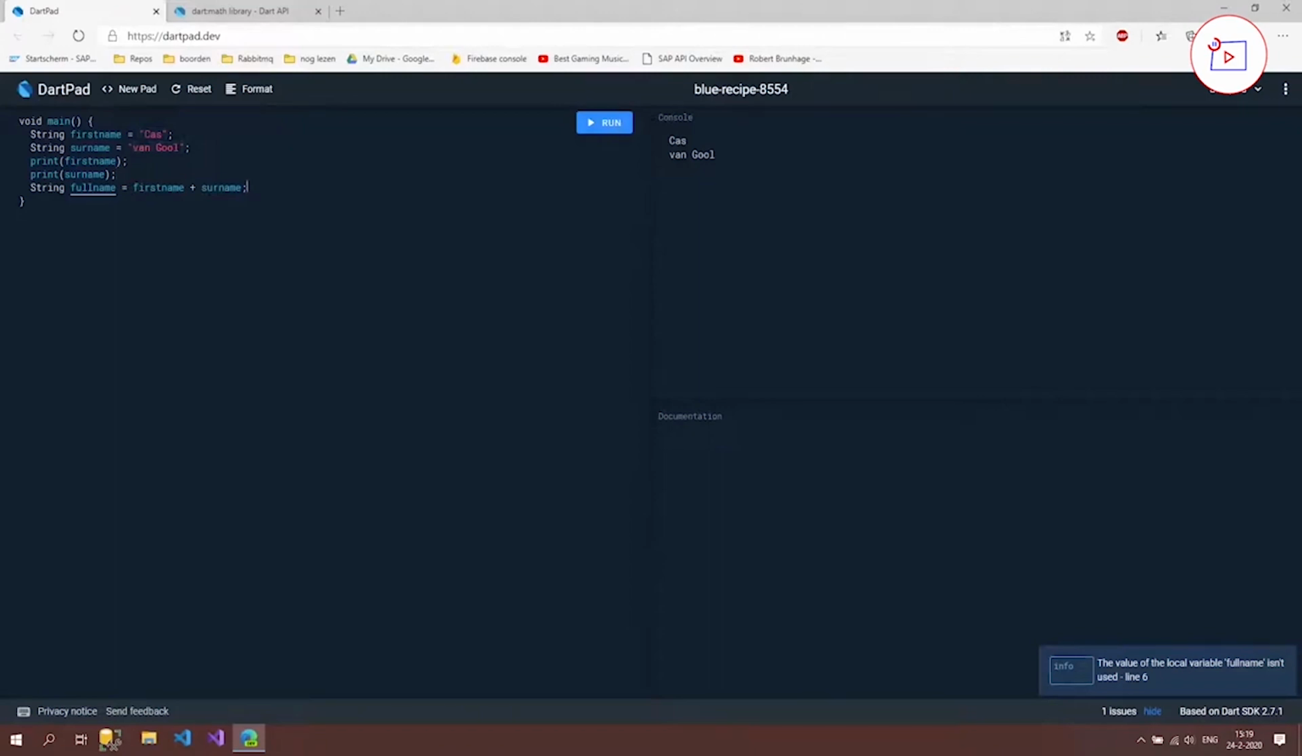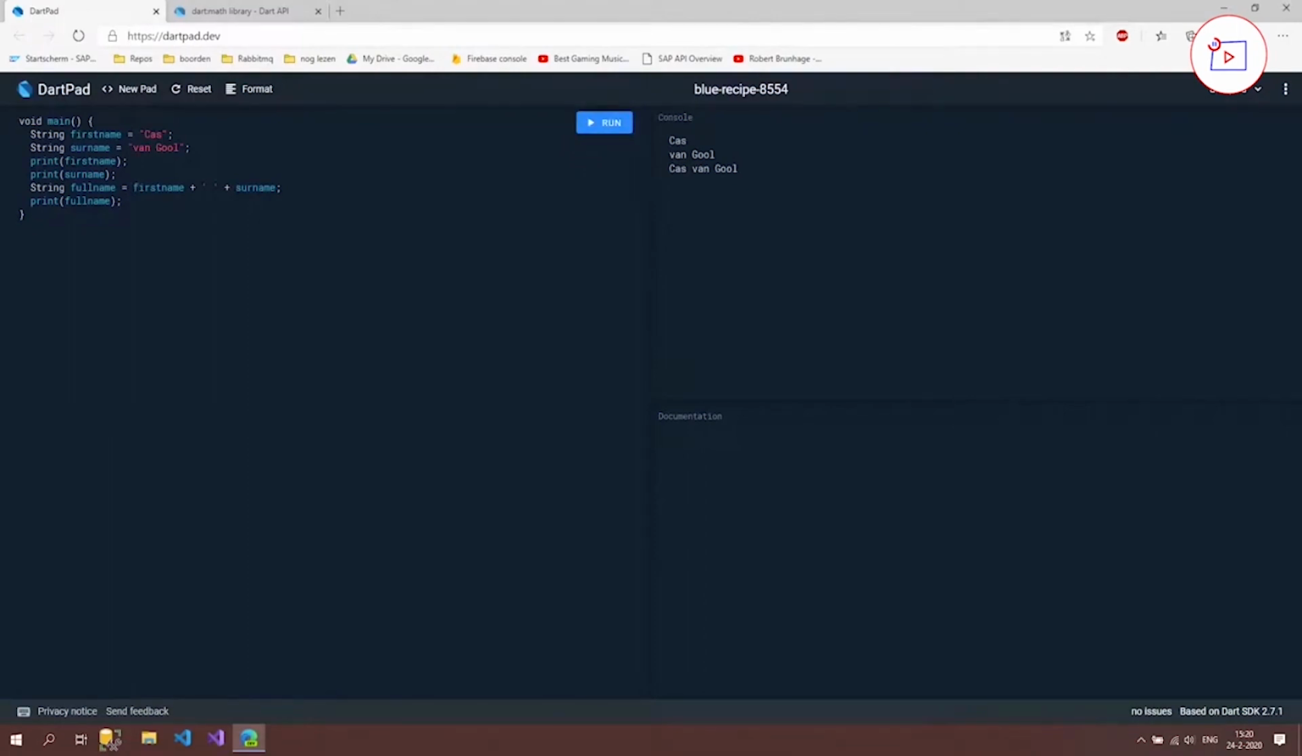So if we now press run, but first let's print that out. Yes, and run it. Then you can see that it puts the text straight after my first name. So now instead of Cat van Gool, and we don't want that. The way we can fix that is by putting a space between these two values. So if I run it again now, it should be written out the right way.